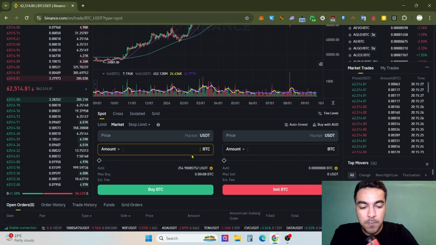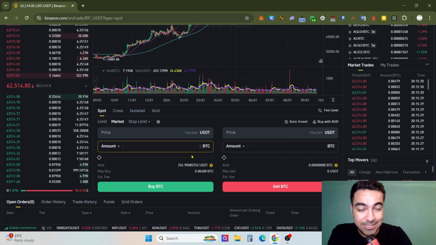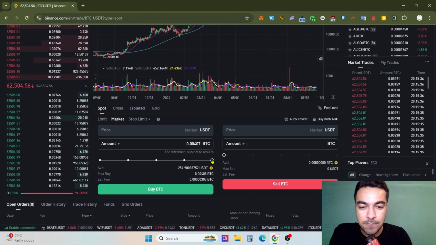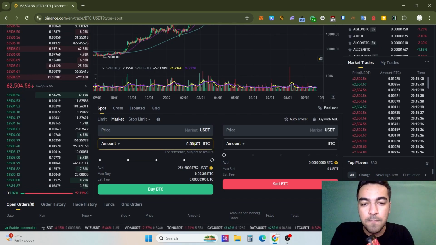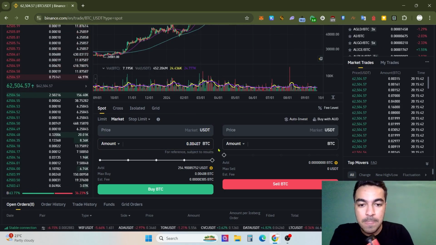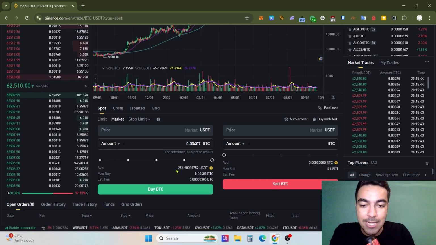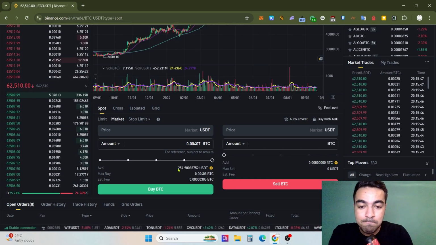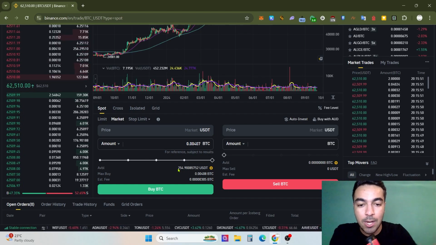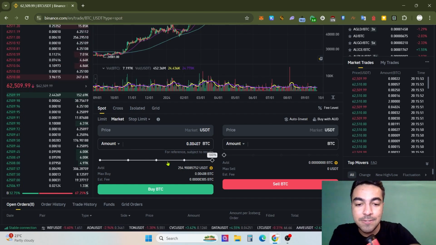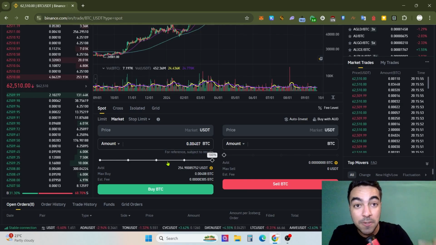For example, use this bar and fill it with 100, and you will get 0.004 Bitcoin. That's it. After that, you won't see your 254 USDT in your spot account, because all of your USDT has already been used by the market order.